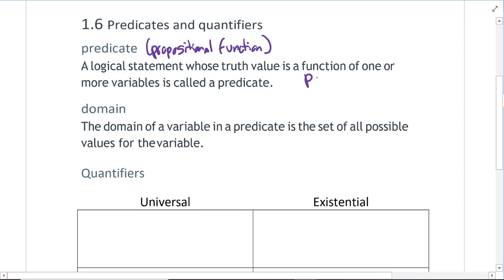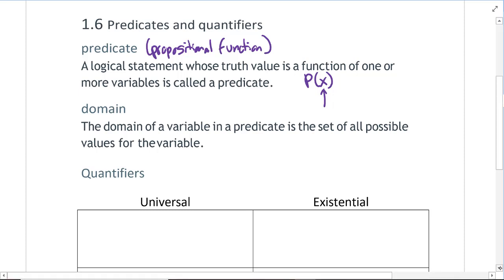So that's going to look something like P of X. And then, of course, we need to know what kinds of values are in X, and that's going to be the domain, just like it is in algebra. So the domain of a variable and a predicate is the set of all possible values for the variable. And like in algebra, this could be real numbers, integers, and so on.